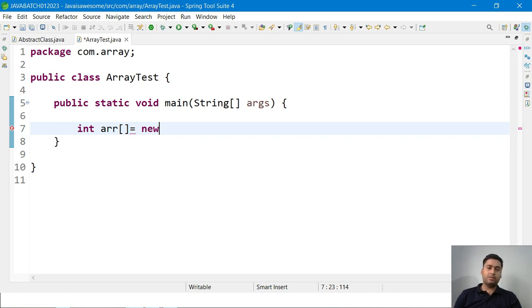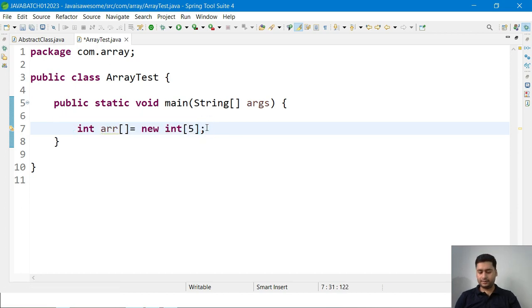So with the help of the new keyword we can create an object in Java. Okay, so new. Now again I have to type the type which is int, and in the square bracket I have to declare the size of the array. Okay, so this is one way to create an object of an array. I hope you understood.